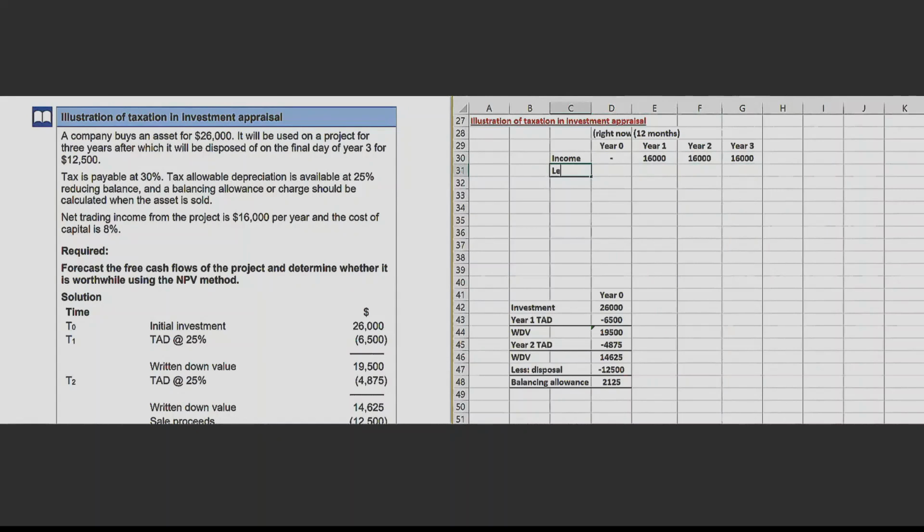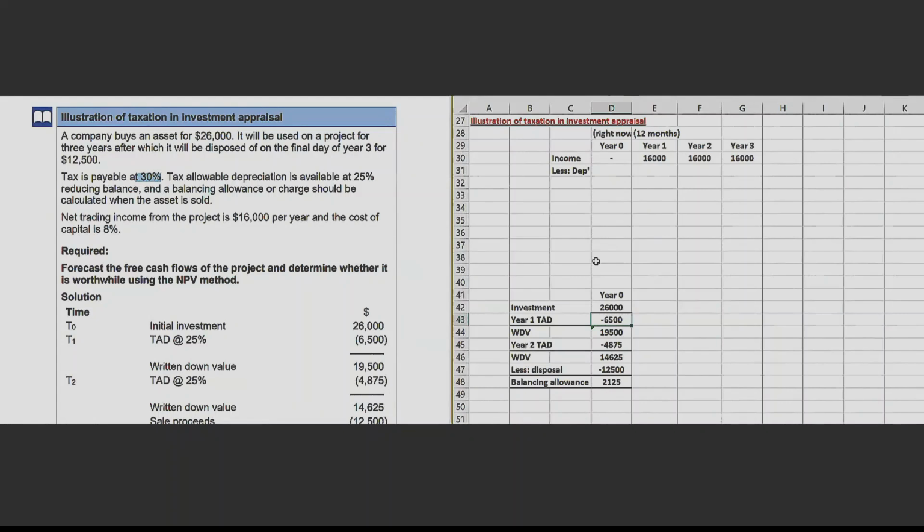Now let's deduct the depreciation from this amount. Why? Because tax will be paid on an amount net of depreciation. And then once we calculate that, we will add back the depreciation. There is another approach of doing this. You can directly take the amount of tax on this depreciation. What is the depreciation in the first year? That is 6,500. So 6,500 into 30%, that you can take as a tax relief, and directly add back to the income of every year.